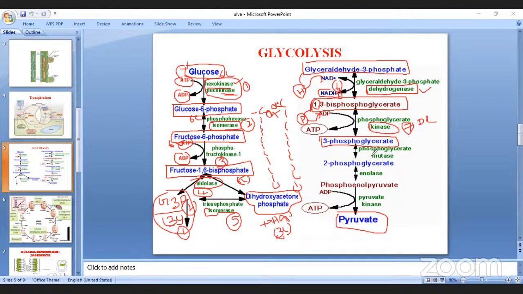The next reaction is mutation. Mutation means the 3-carbon phosphate is shifted to the 2-carbon, so it is named 2-phosphoglycerate. This is done by the enzyme mutase, so this is called mutation. After that, with the help of the enzyme enolase, phosphoenolpyruvate is formed. Later, the last dephosphorylation takes place again.